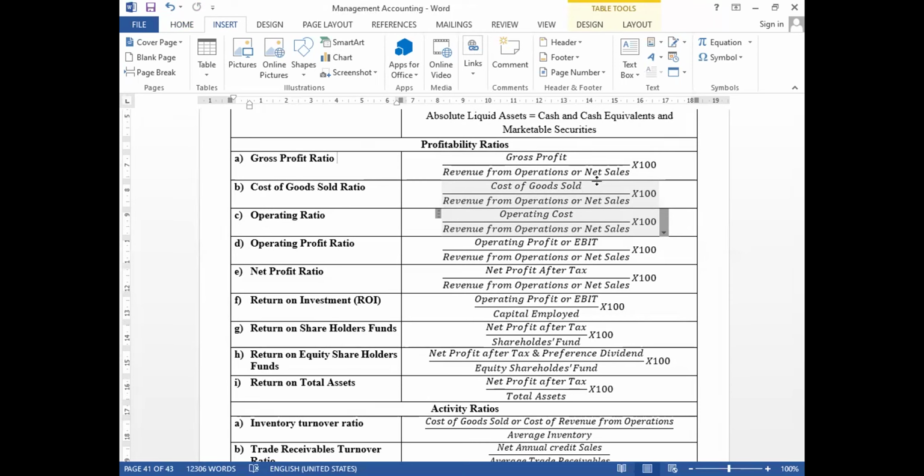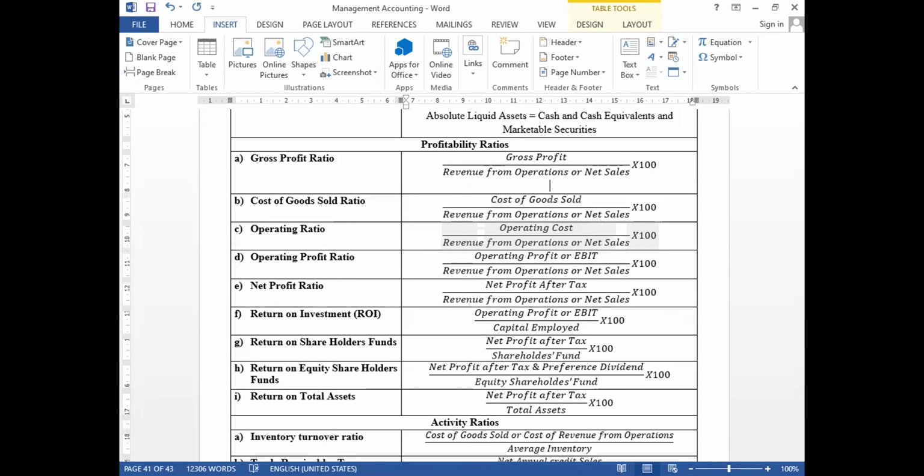If they don't give gross profit, there is a formula to find out gross profit also. The formula is: gross profit is equal to net sales minus cost of goods sold.